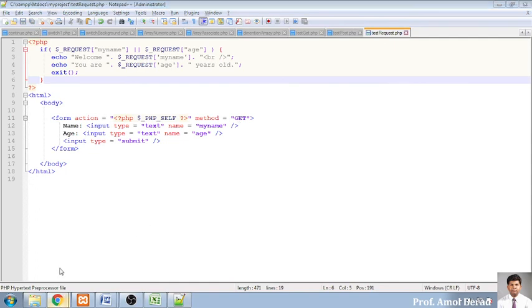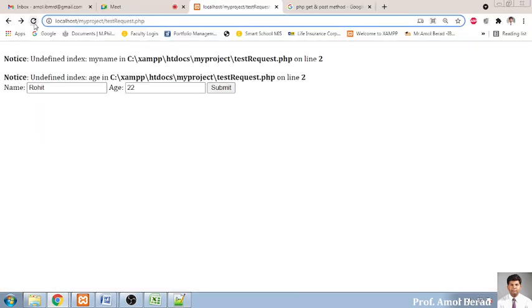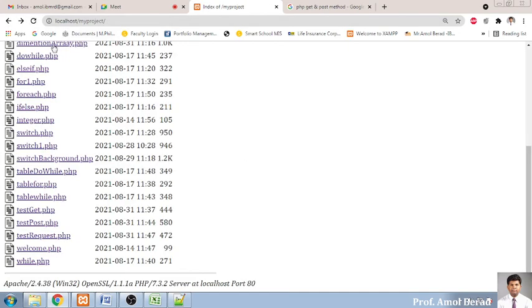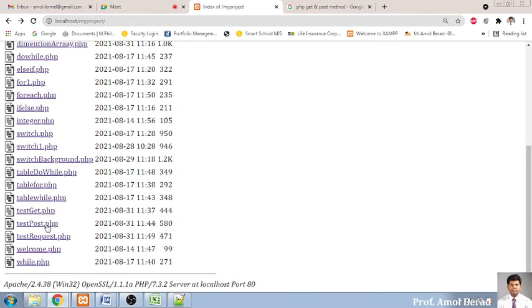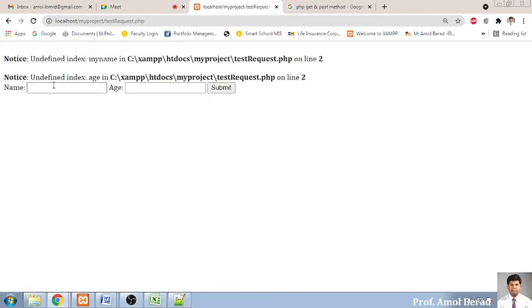Now I am moving towards this execution, again refreshing the page, and I am moving towards my test request.php, refreshing it. Here I write Vivek, and the age is, suppose, 27. Now here it is nothing but a get method, so I am putting it. Now see, Vivek is displayed, 27 is displayed. The name is coming; this is our text box where we entered Vivek, and this is the age, where we entered 27.